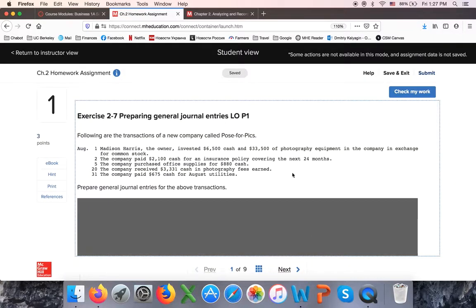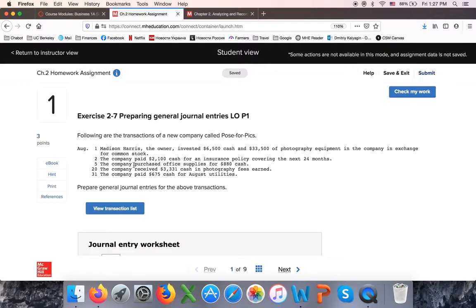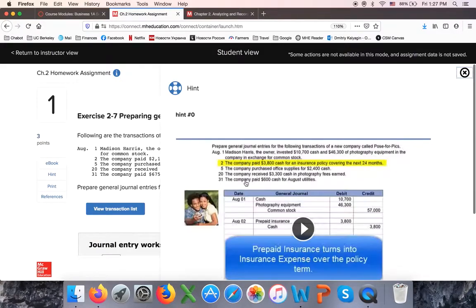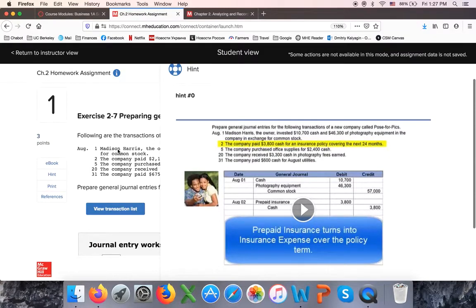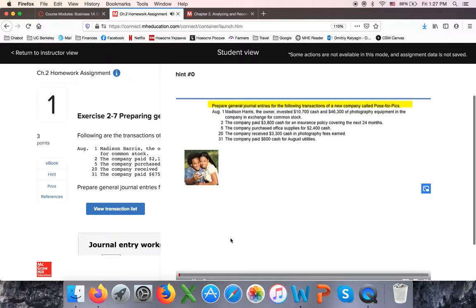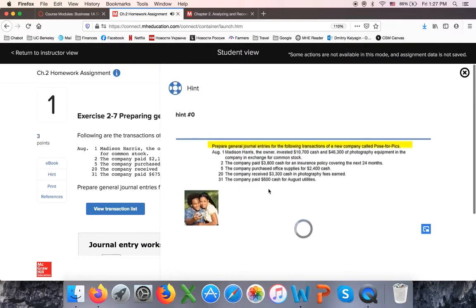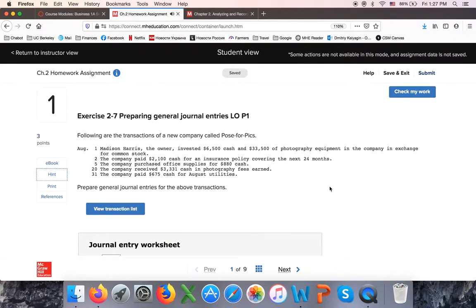And so when you complete your homework, what you have here, you have a link to your ebook, you have a hint, which is wonderful. Not every problem has a hint, but right here, if you have a hint, it's a similar problem with different amounts solved for you. Prepare general journal entries for the following and you can fast forward. It has closed captioning. So if you have a hint, also you can save and exit as many times as you want.